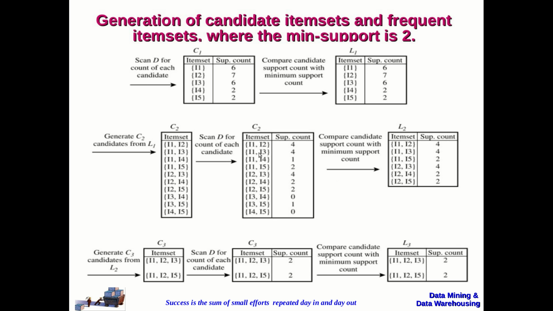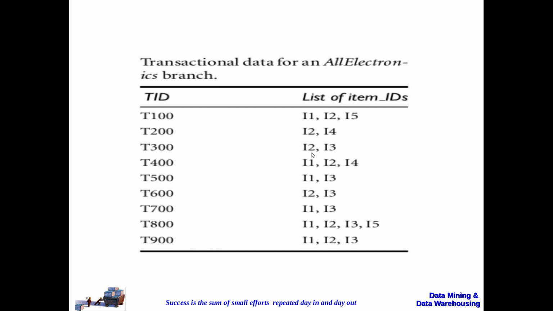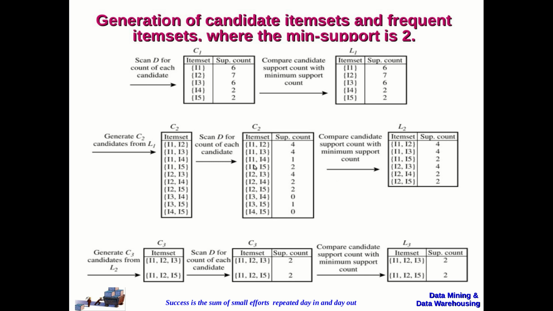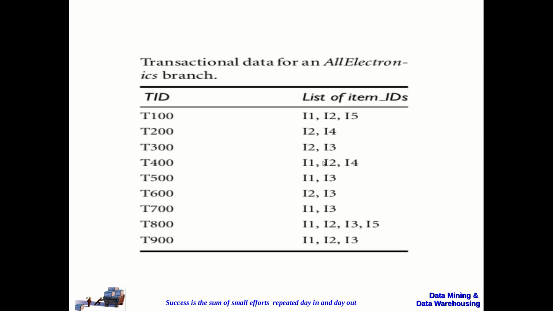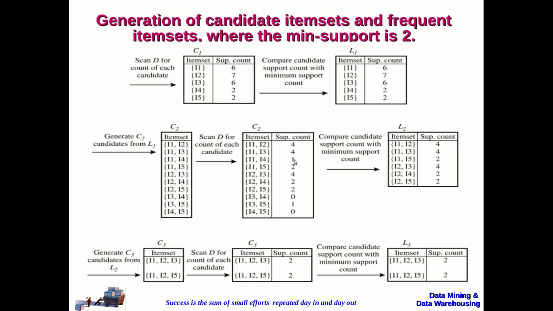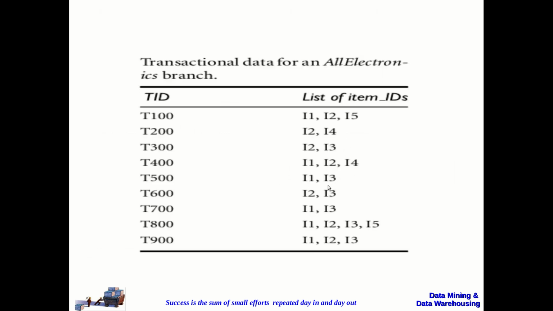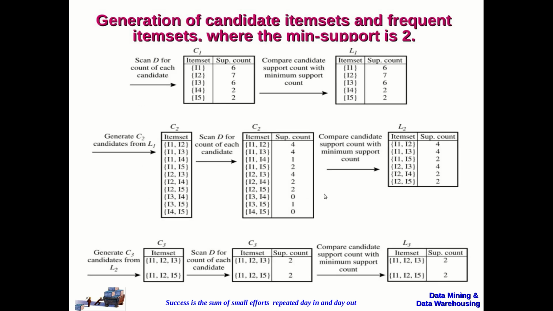And if you see I1 and I3, again I1 and I3 appears in 1, 2, 3 and 4 transactions. If you take I1 and I4, I1 and I4 appears in only 1 transaction. So the support count value is 1. And if you take I3 and I4, no transaction is having I3 and I4 together. So the support count value is 0.